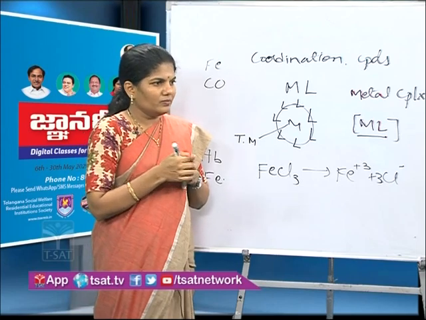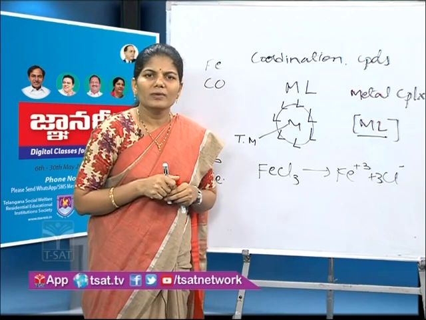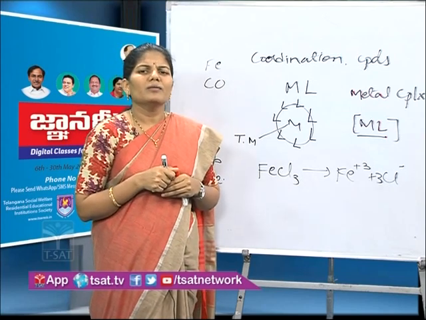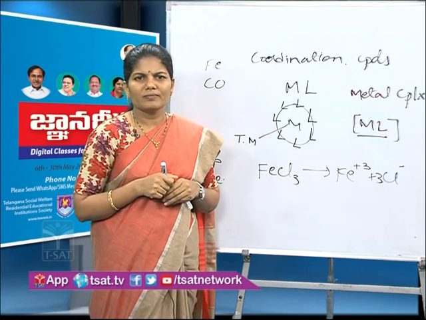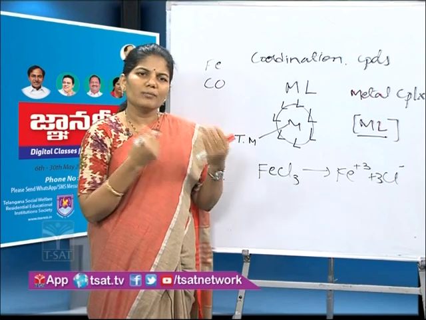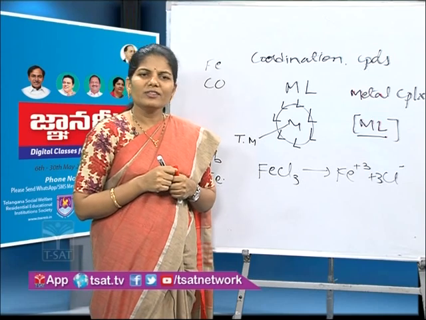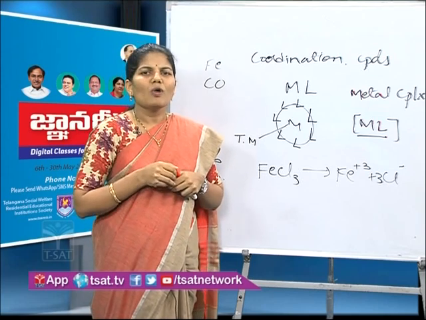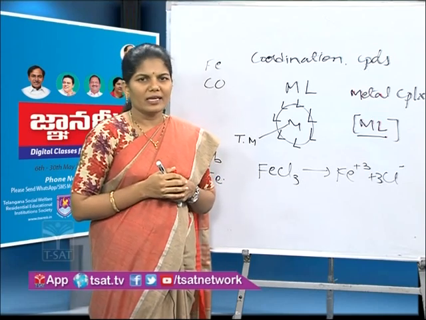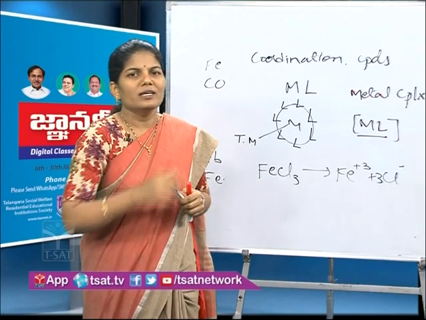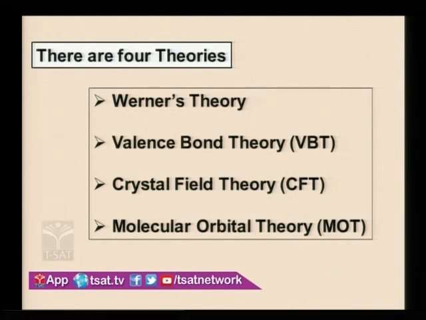Now, let us see how to learn the metal-ligand bonding properties of complexes. There were many theories proposed to know the bonding properties of metal and ligand. Those theories are Werner's theory, valence bond theory, crystal field theory, and molecular orbital theory.